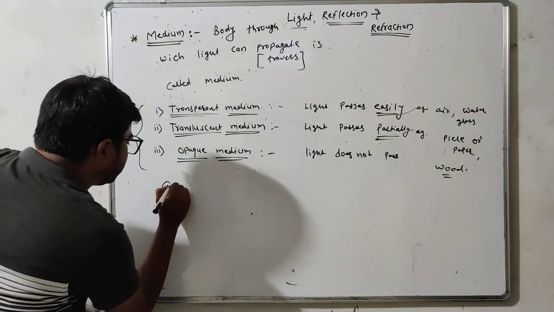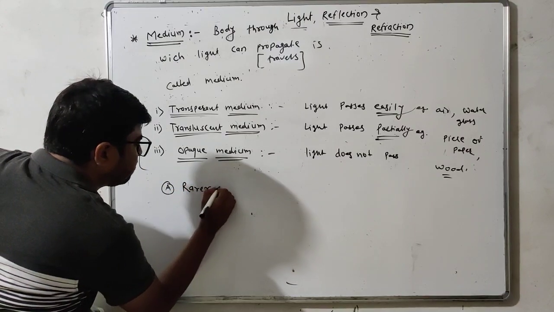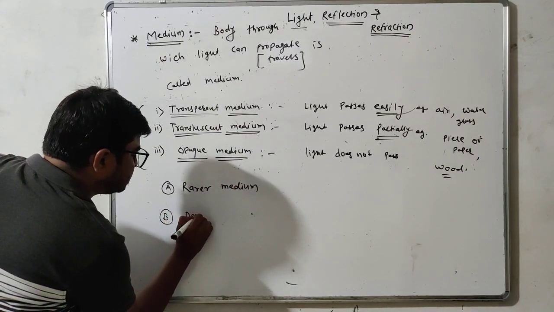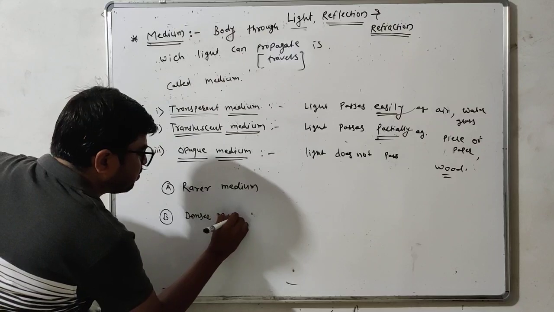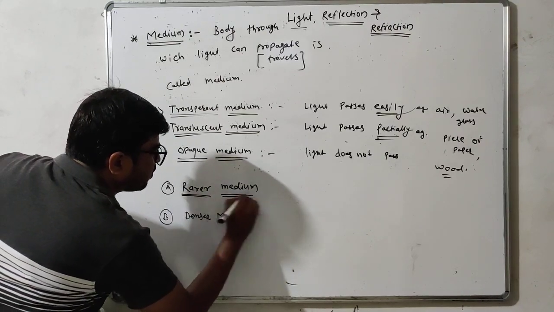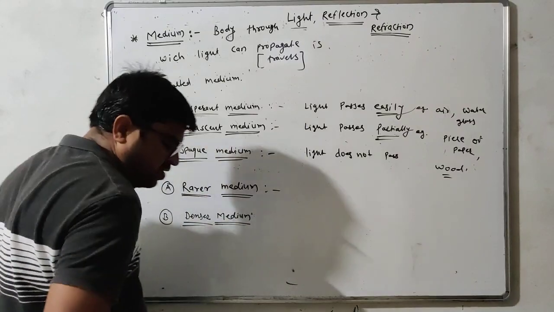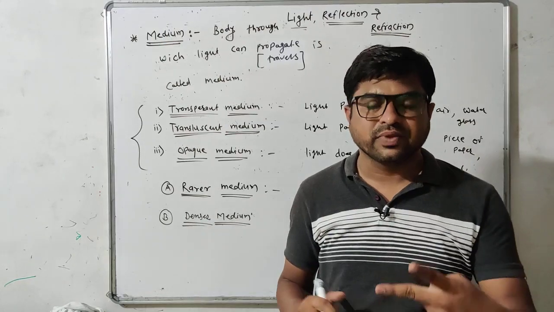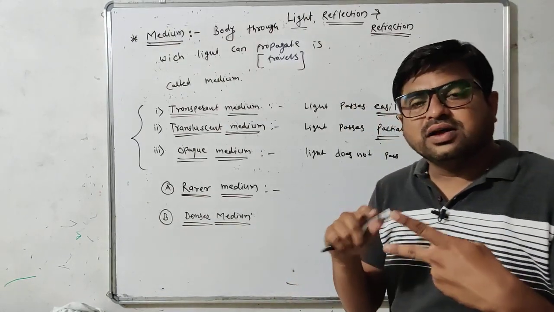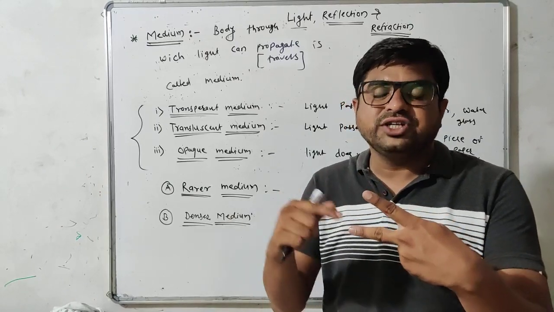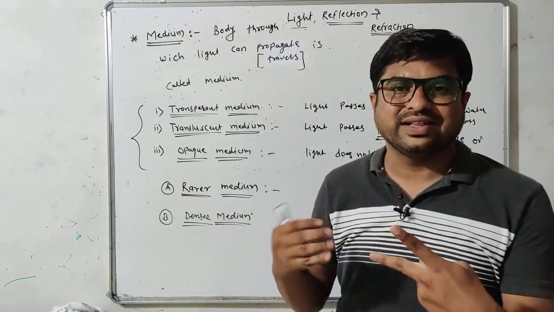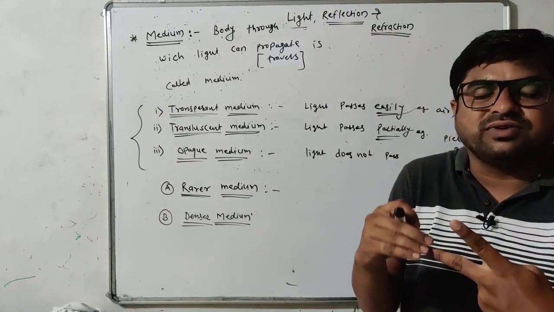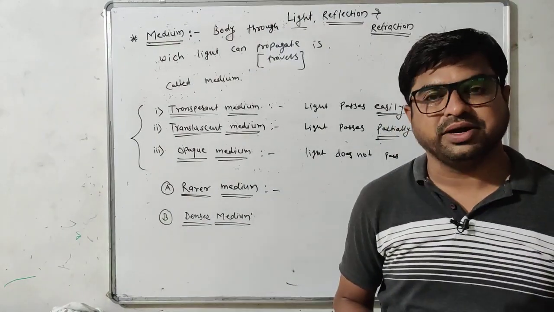And those are rarer medium, and the second one is denser medium. Now if we compare two different media, out of the two, the medium in which the velocity of light is more is called rarer medium, and comparatively if the velocity of light is smaller, then that medium is called denser medium.